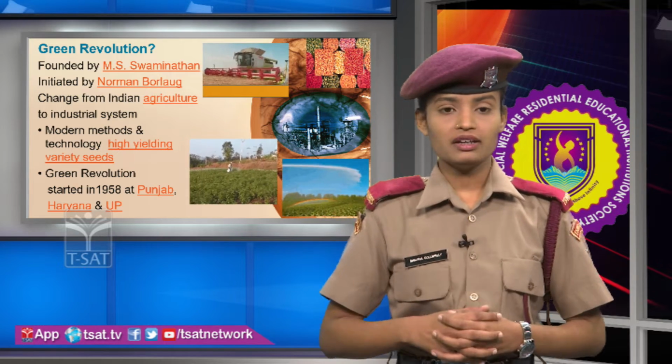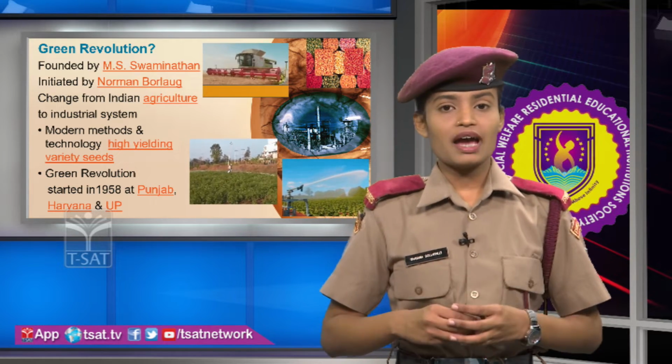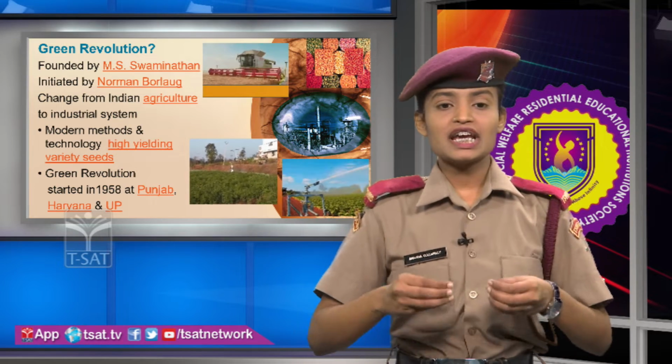Green Revolution. This Green Revolution was founded by M.S. Swaminathan, initiated by Norman Borlaug, to change Indian agriculture to an industrial system, with modern methods of technology like high yielding variety seeds. The Green Revolution started in 1958 in Punjab, Haryana and Uttar Pradesh. The scientist M.S. Swaminathan as well as social scientist Vandana Shiva have said that it may lead to scientific and social effects on parts of Punjab, Haryana and Uttar Pradesh.